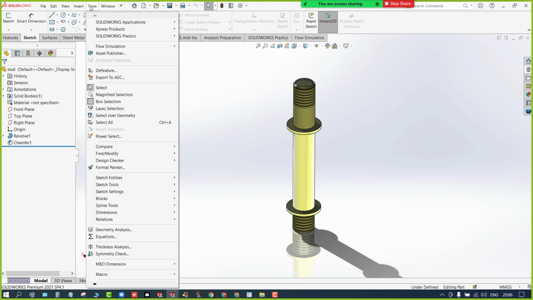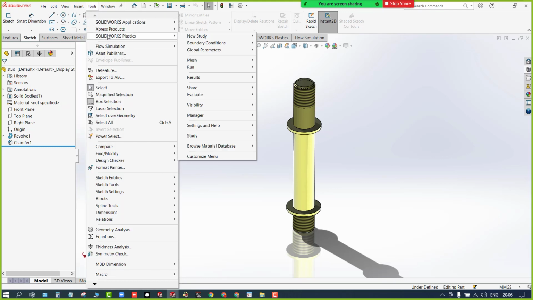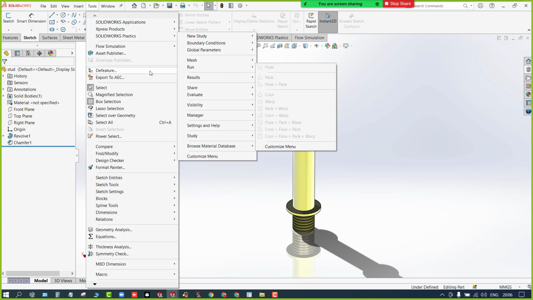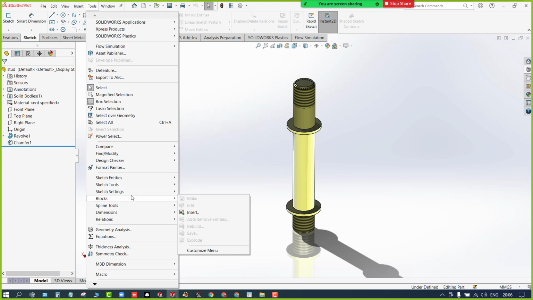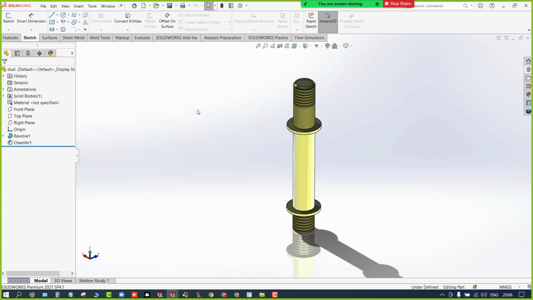And same thing with the tools, you're gonna get all the tools from here. Let's say if you want to deal with the plastics, you're gonna get the tools from there. Okay, sketch tools, all the advanced tools will be available from here, like equations and all. And coming to these icons, you already know this is for opening the new tab, or this is for opening the files, saving and printing, and this is for rebuild. I'll explain later, just remember.